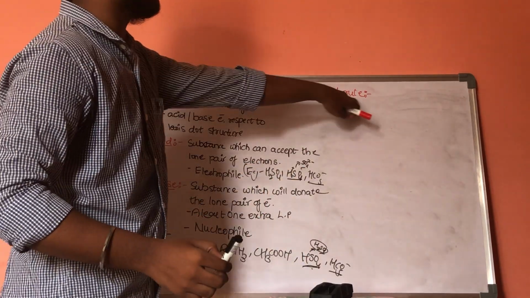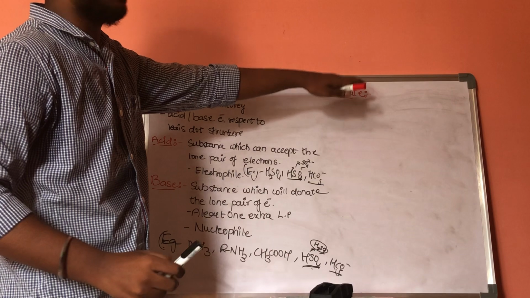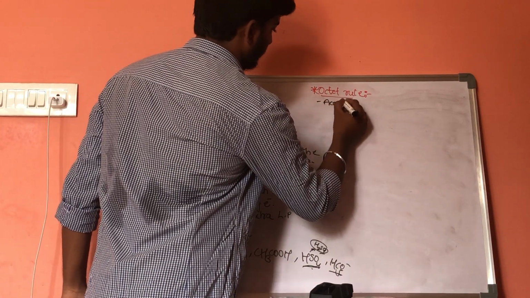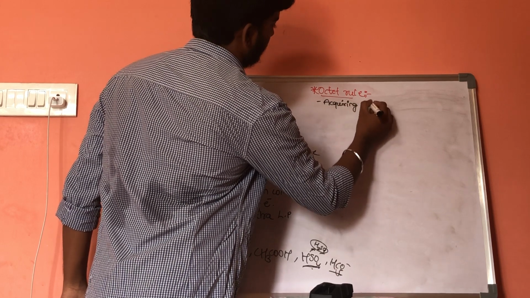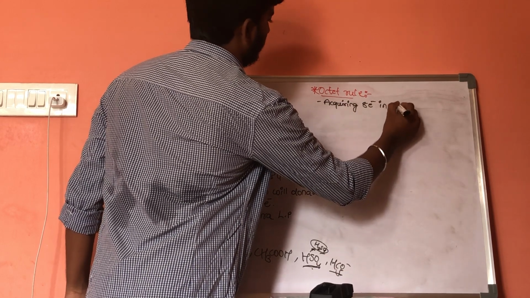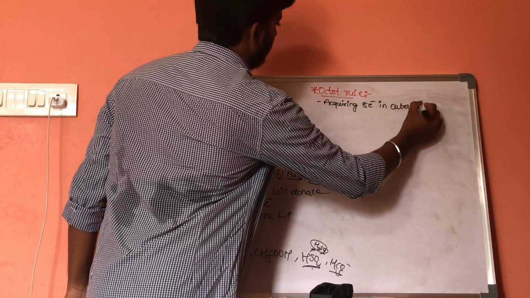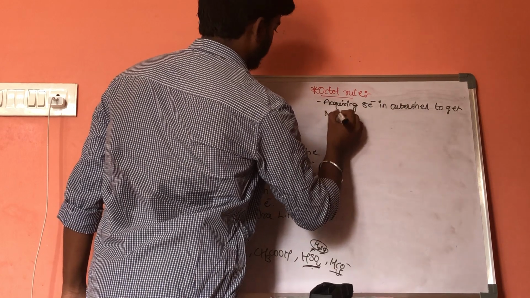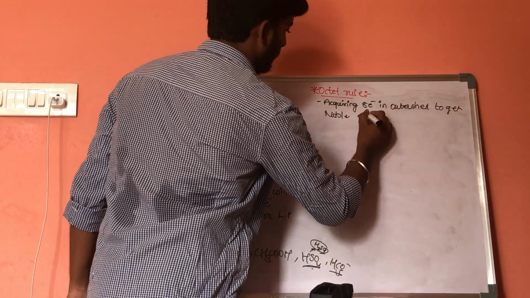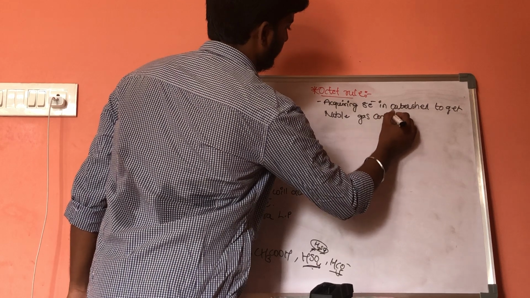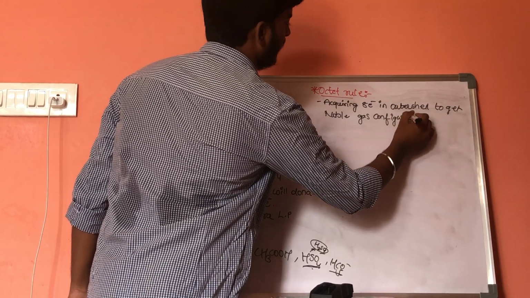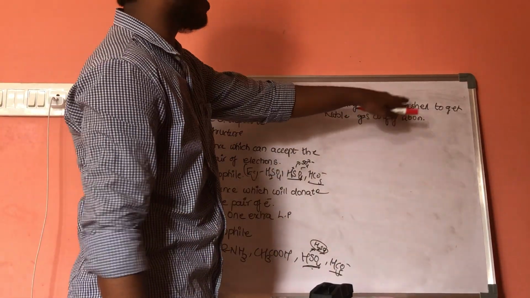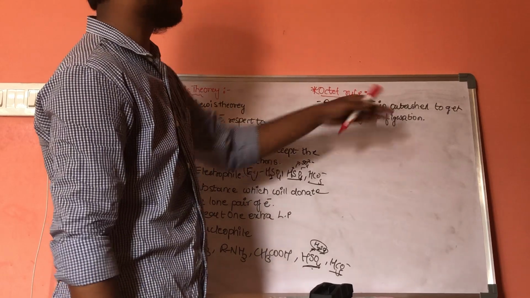Acquiring eight electrons in the outermost shell to get noble gas configuration. This is the octet rule.